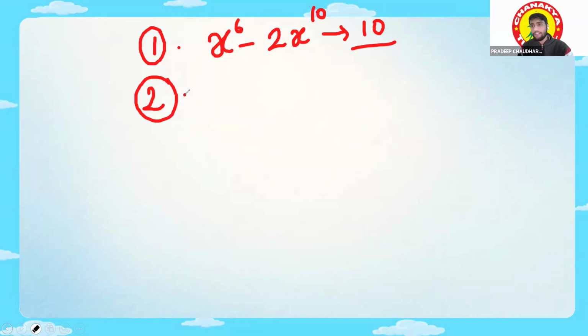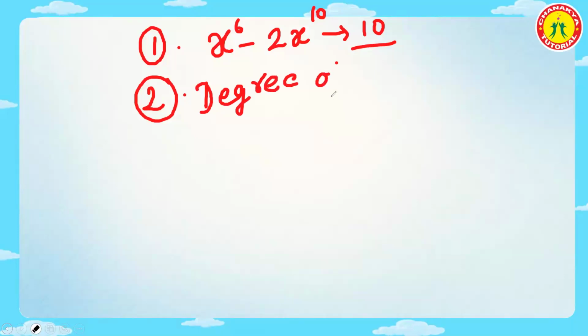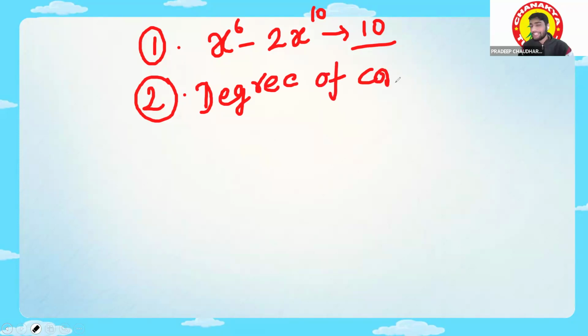Likhita will answer. Likhita, what is the degree of a constant polynomial? Degree 0. Very good. The degree of a constant polynomial is 0. Good.